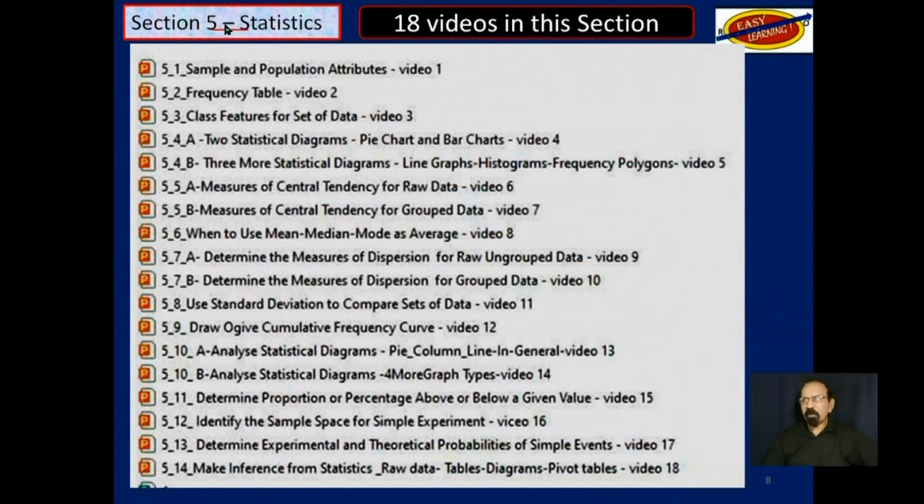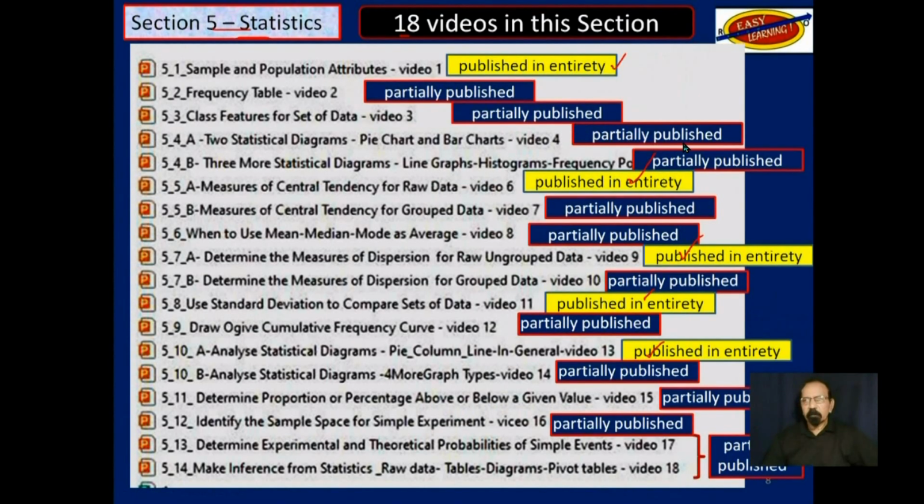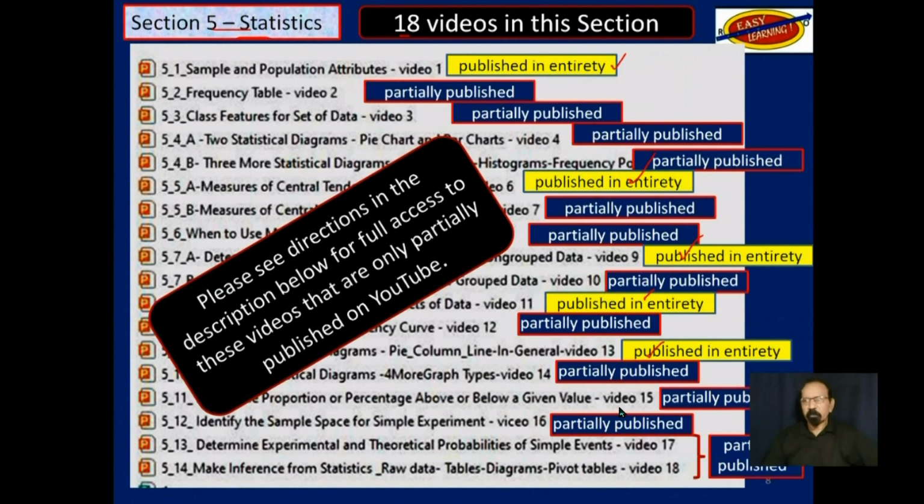From section 5, statistics, 18 videos. These are published on YouTube in their entirety, these indicated in yellow here. The others are only partially published on YouTube. Again, see directions in the description below if you want to have full access to these videos.